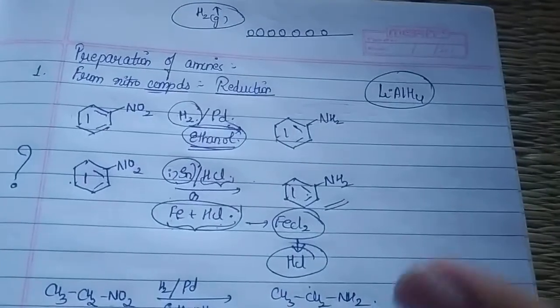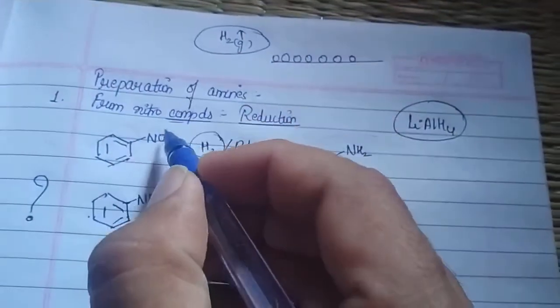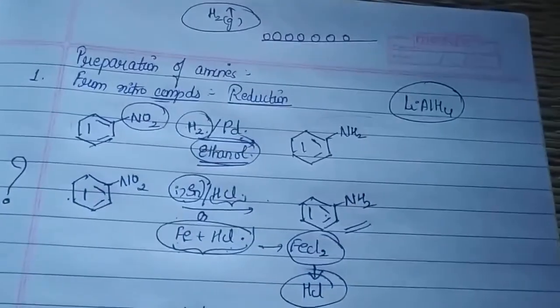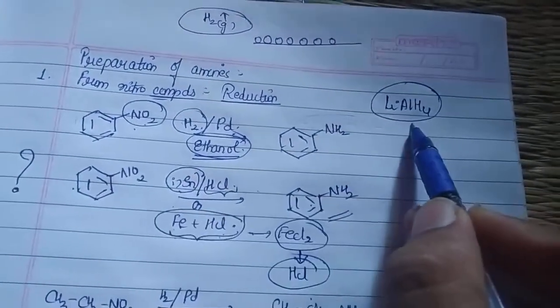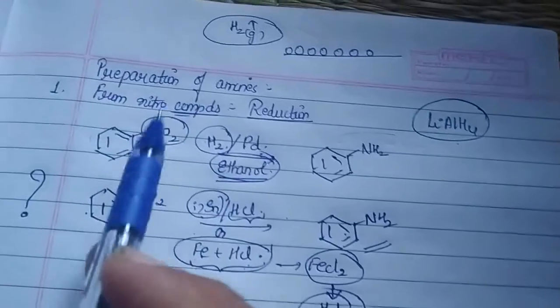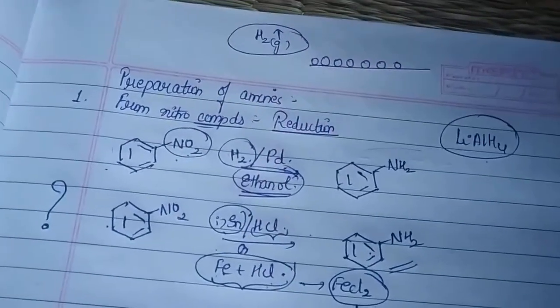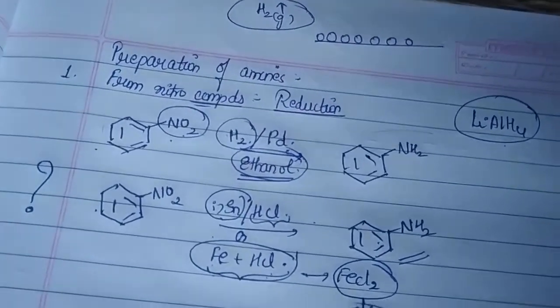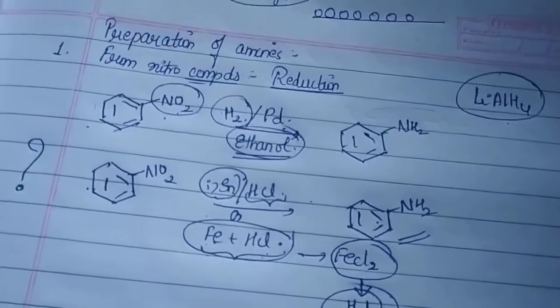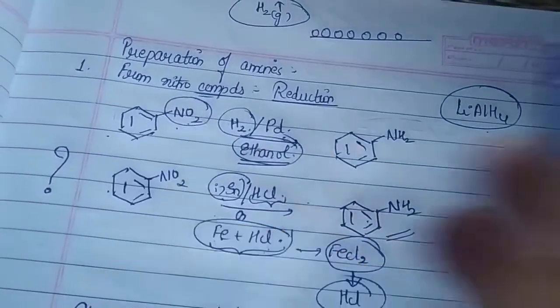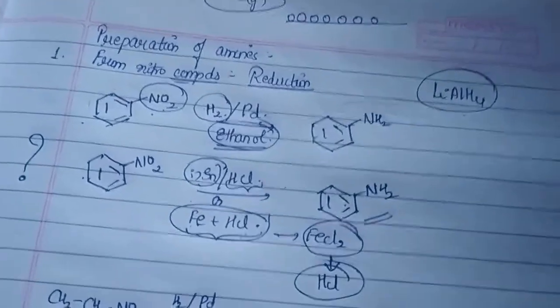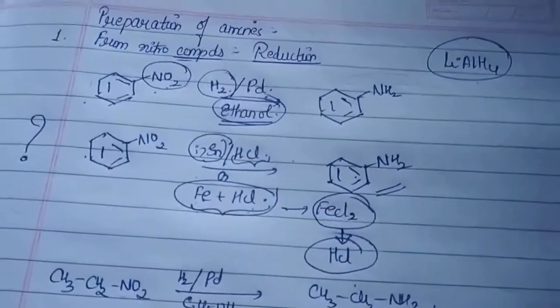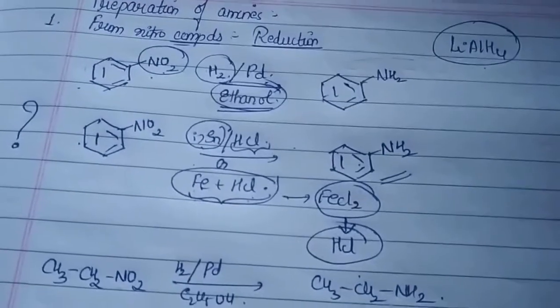But one important thing you have to remember: in this reaction, we have only one type of group present. For that reason, it is going to reduce only this NO2. Since LiAlH4 is a strong reducing agent, in case there were some other groups, it also has the capacity to reduce them. So that is the reason we have to check. If it is only nitrobenzene, no problem, you can use it. If any other group is there and you have to retain that group at the end also, then in that case lithium aluminum hydride is not a good choice.